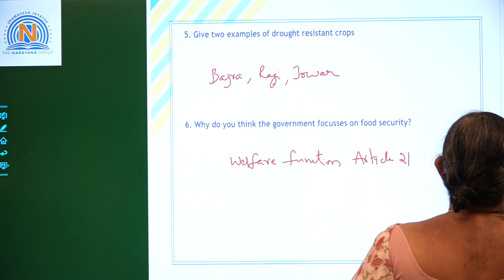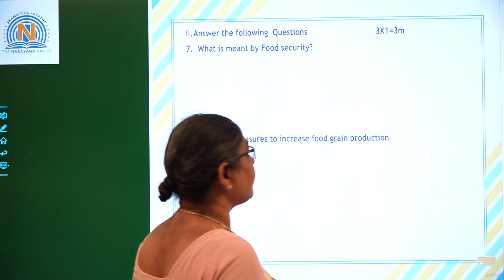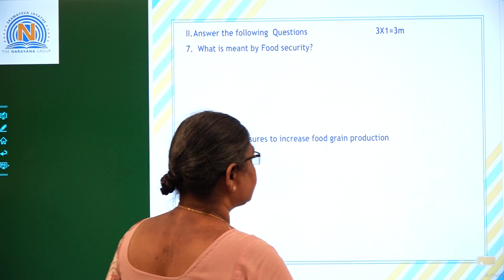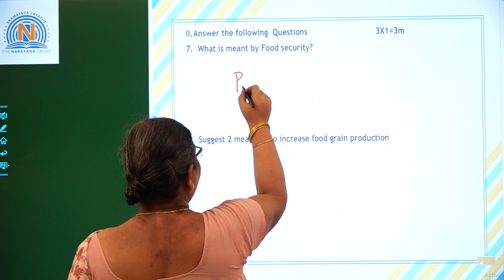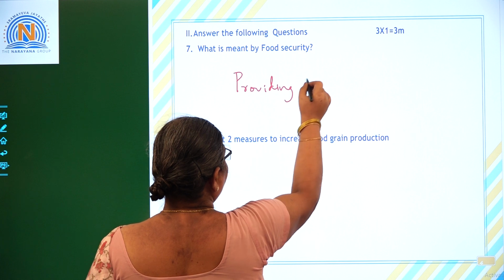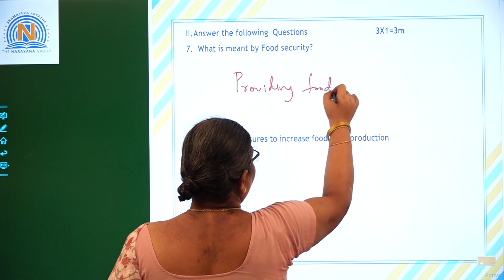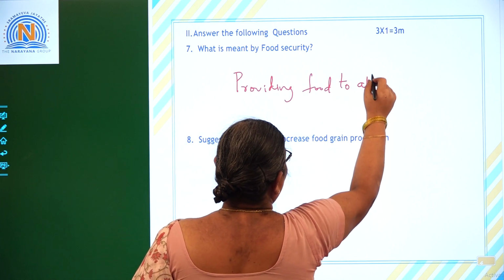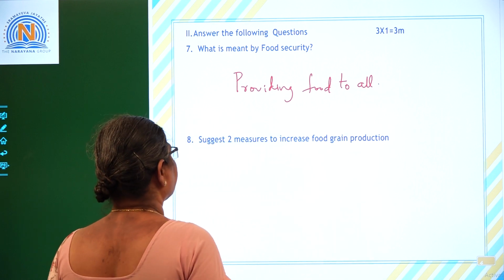Now let us look at the next question, that is, what is meant by food security? What is the meaning of food security? The meaning of food security is providing food to all. That is the meaning of food security.